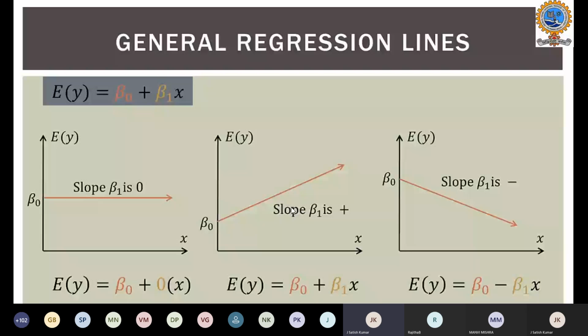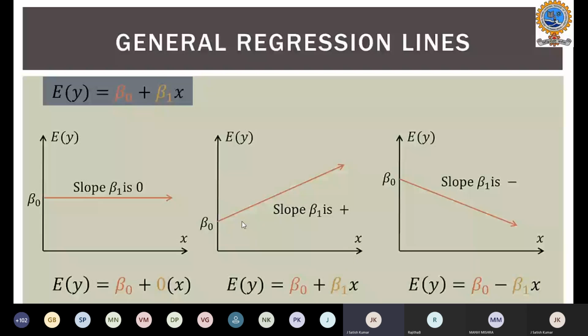When beta 1 is negative, the expected value may look like the third plot, which comes down. This depends on the equation, on the slope, which is going to impact my prediction model. That is the beta 1. So these are simple ways the regression lines can be represented.